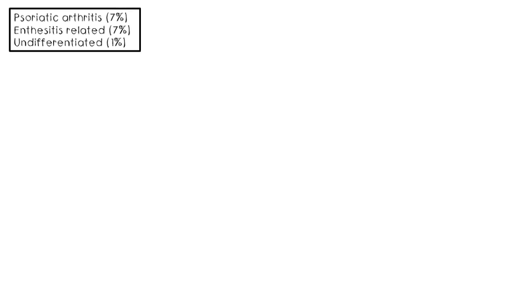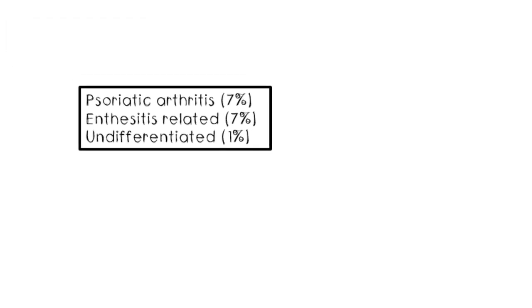So, there are 3 other types of JIA, which are psoriatic arthritis, enthesitis-related arthritis, and undifferentiated arthritis, which is basically where we categorize the cases that don't fall into any other category.